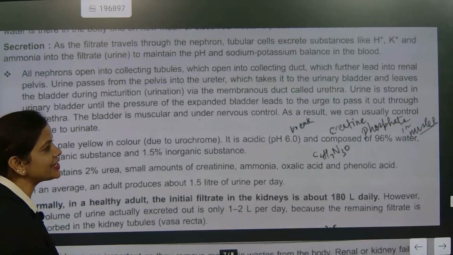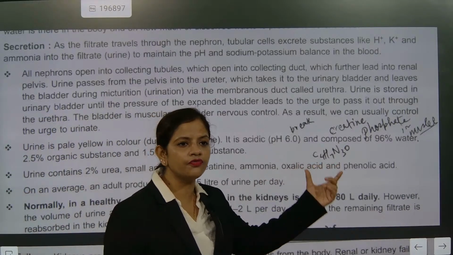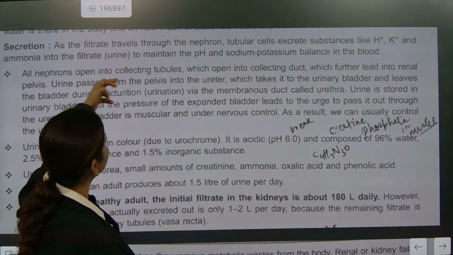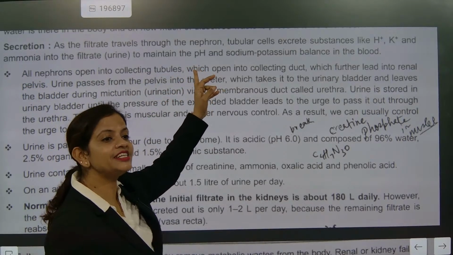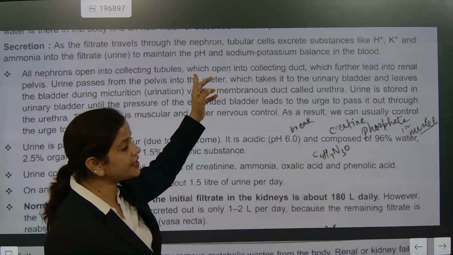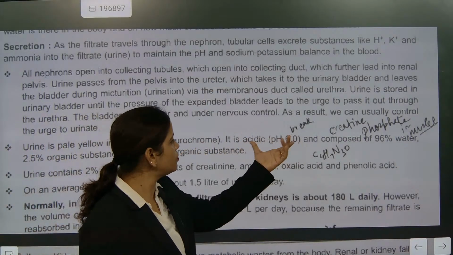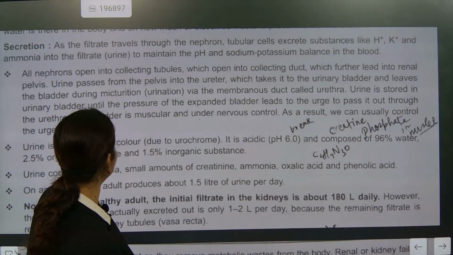Now, the secretion section. Listen, I have done some work for you. Please check this out. All nephrons open into the collecting tubule. The DCT opens where? Into the collecting tubule, and from there to the urinary bladder. Now you need to understand one thing: urine is pale yellow in color.